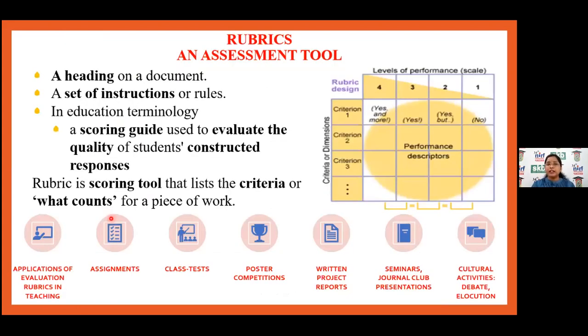Now the next thing is rubrics. The rubric is an evaluation tool. We use it when we have seminars, project work, a written project, a poster competition, a normal class test, journal clubs, and even some cultural activities like debate and elocution. At that time we can use rubrics. This is created on the same basis, so it's applicable for all, and we generally go through the different criteria.